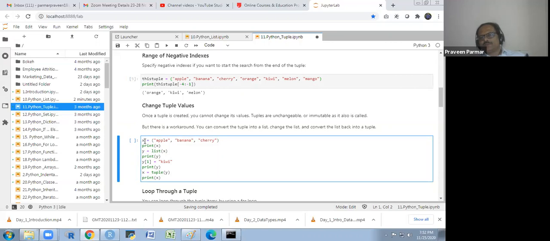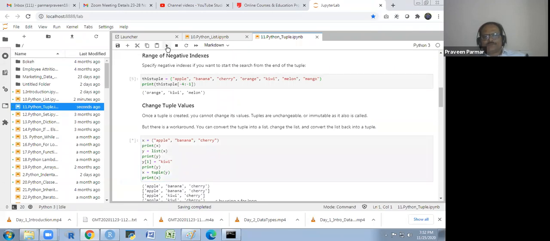Here it is x for the tuple. And then, instead of banana, I want to write kiwi. Okay, changing the name, making some change in this list. And I will print this list, and then I will convert this list again into a tuple, and I will print the tuple.